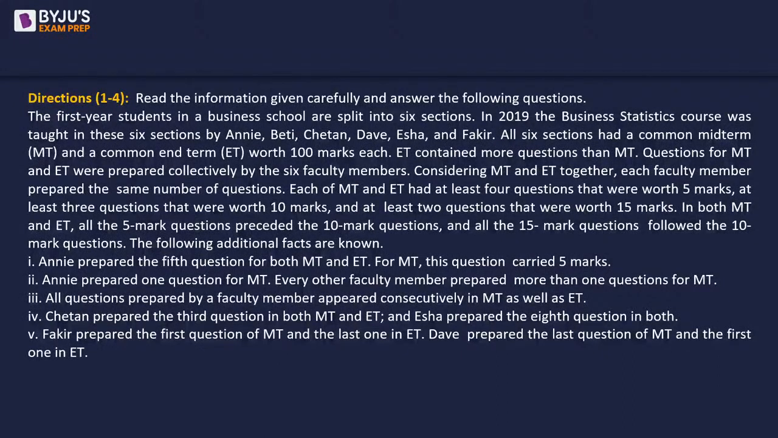Now, each of the MT and ET had at least 4 questions that were worth 5 marks, at least 3 questions that were worth 10 marks, and at least 2 questions that were worth 15 marks. So they are using the phrase at least. That means at least that many will be there, there could be more also. That we will have to figure out once we get to know whether total marks come to 100 or not. Okay? We will look into it in some time.